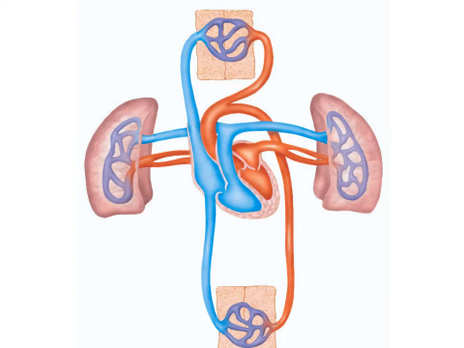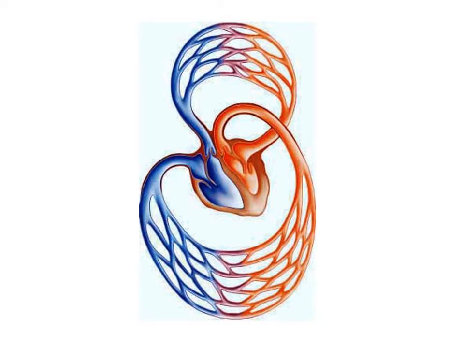And this part I have discussed in detail. Accordingly, there are two circulations. One is a greater circulation originating from the left heart, ending in the right heart. Another is the lesser circulation originating in the right ventricle and terminating in the left atrium.